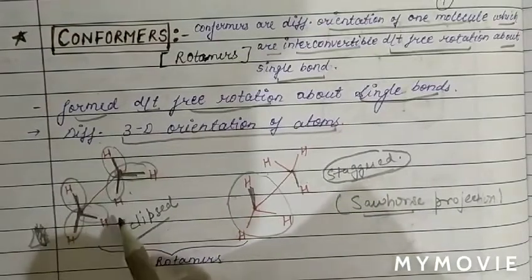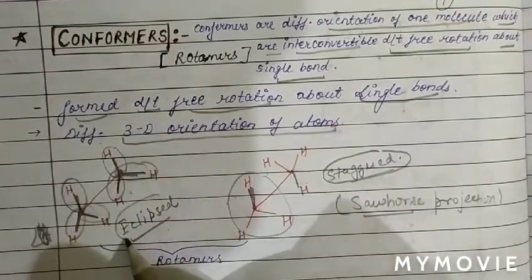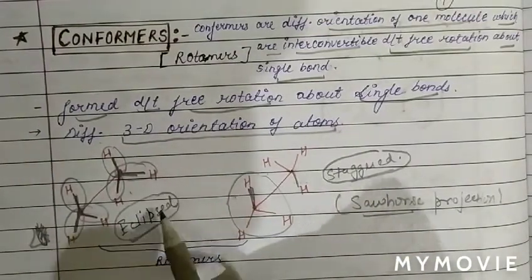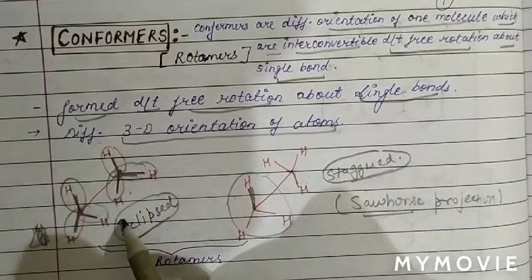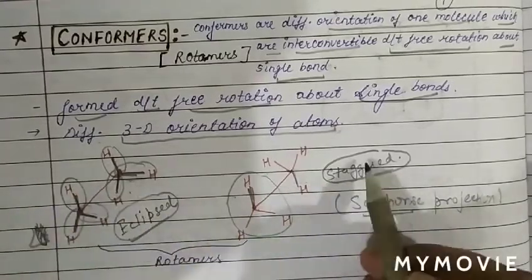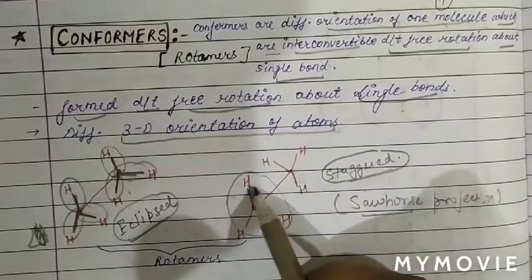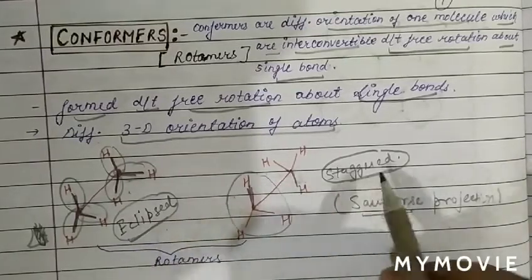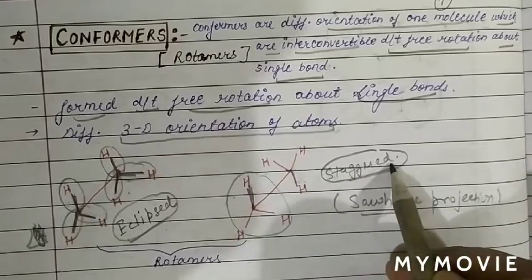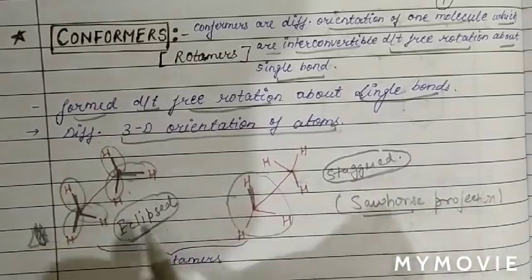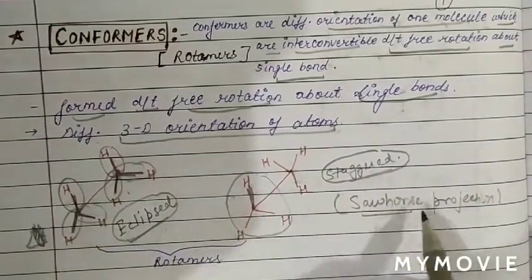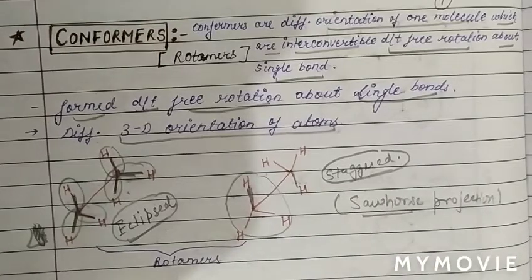In the eclipsed position there is more repulsion, therefore the eclipsed position is the least stable form, while in this case the electron densities are anti to each other, therefore the staggered position is the most stable form. These two projections which we have seen we call the sawhorse projection.